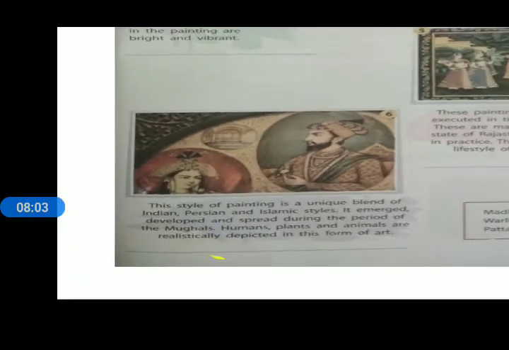Basically, that art form was developed in the era of the Mughals. That means in the period of the Mughals that art form developed, and in that art form humans, plants and animals are the unique part of the painting, and the name of that painting is known as Mughal. That means the art form of painting is called the Mughal.